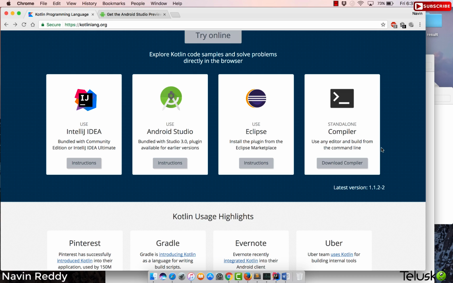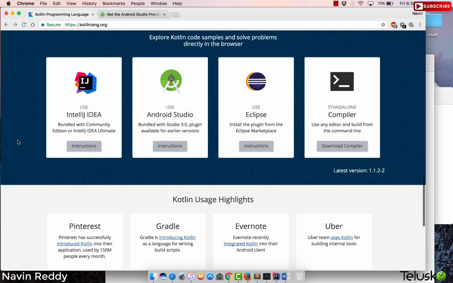Now, if you have worked on Java before, you know that we can use javac to compile code and java to run the code. In the same way, in Kotlin as well, we can compile the code using kotlinc, and to run it, again, it runs on the JVM, so we have to use the java command. But then we can also use some IDEs. We can use IntelliJ, we can use Android Studio, we can use JetBrains.